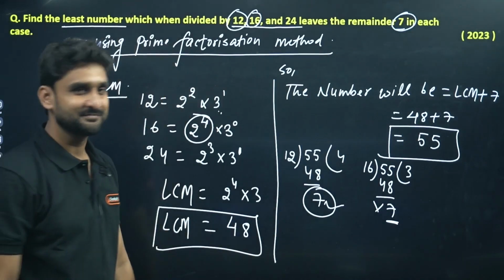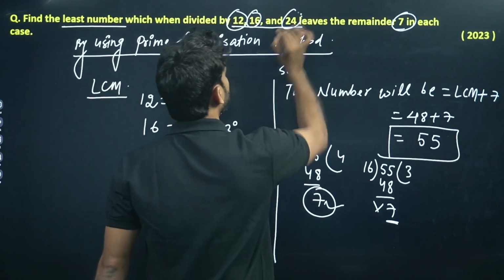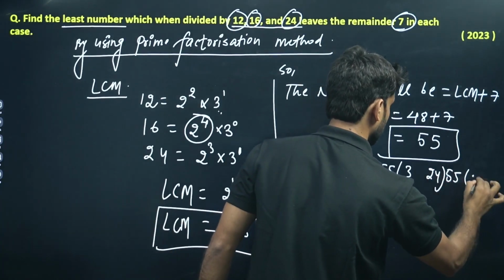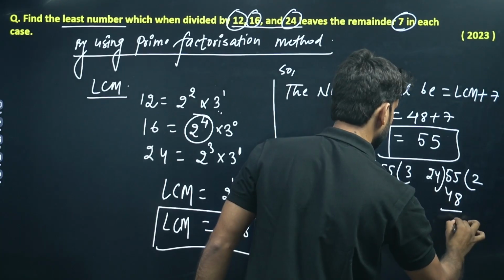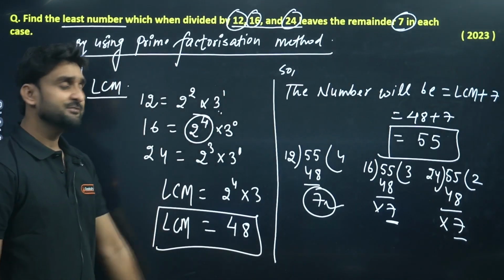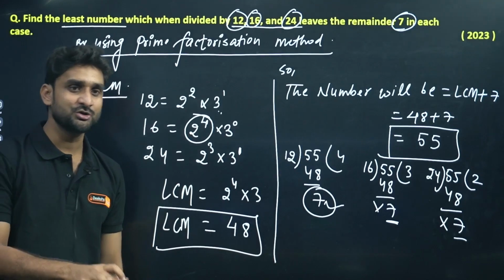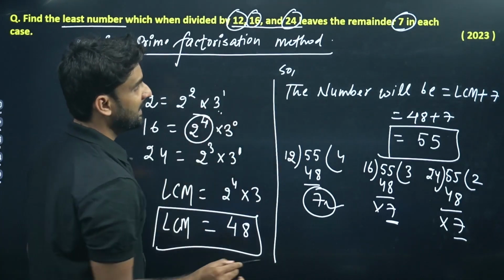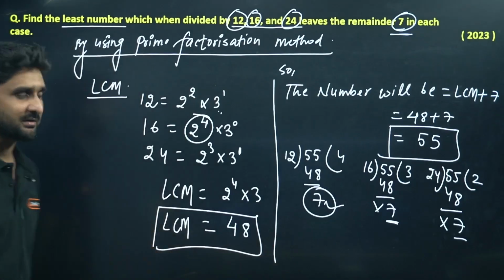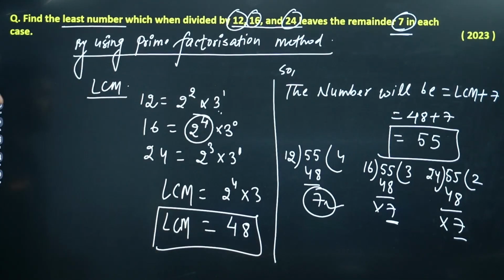Correct. Divide 55 again by 24. 24 to just 48 and remainder, oh, again remainder is 7. Means 55 is that number to which these numbers are dividing and the remainder is coming as 7 here. So this is a bit interesting question. Okay, hope you have understood.